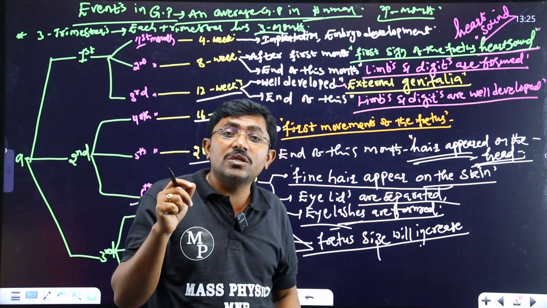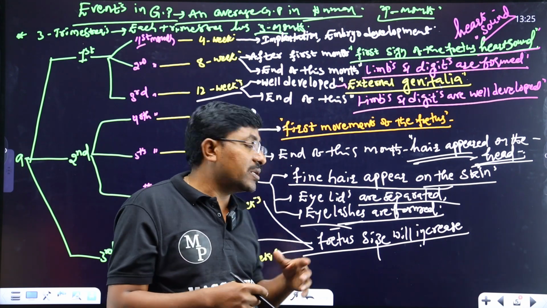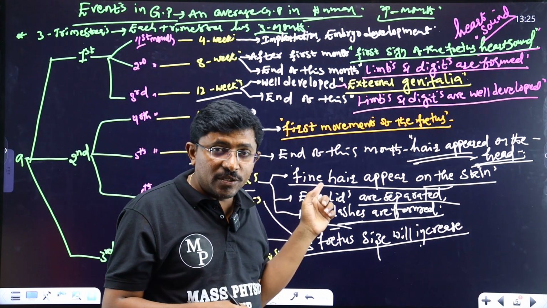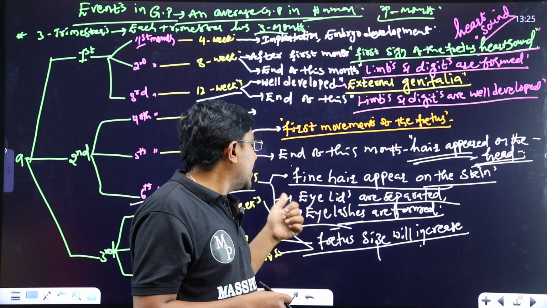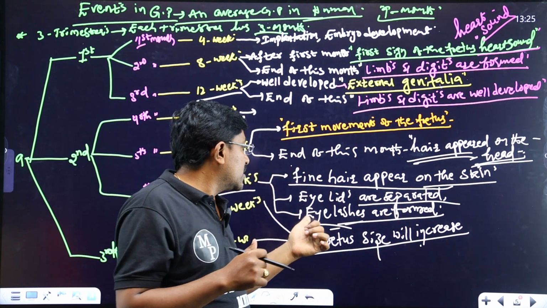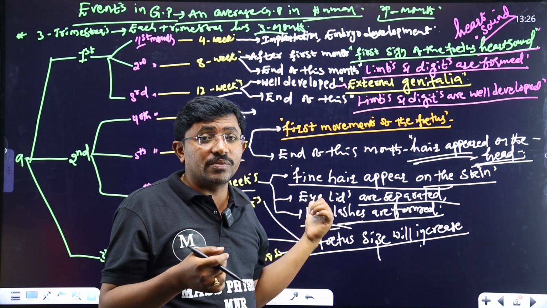At which month of the gestation period can the baby open the eyes inside the mother's uterus? In the 6th month of the gestation period, or at the 24th week. Okay, next, eyelids are separated. Eyelids, eyes open. Next, eyelashes. The eyelashes formation is also at the 6th month.